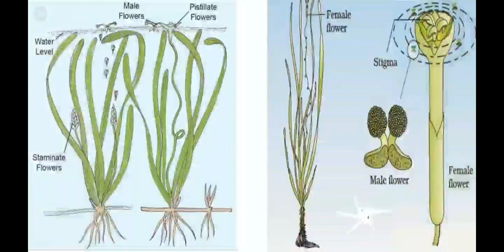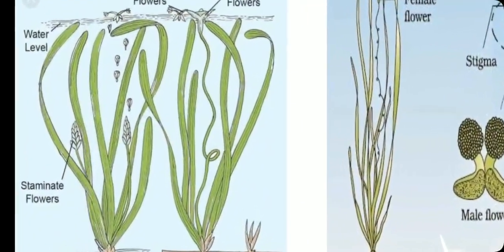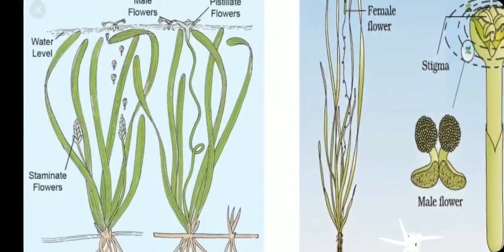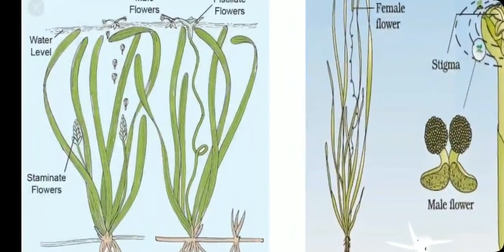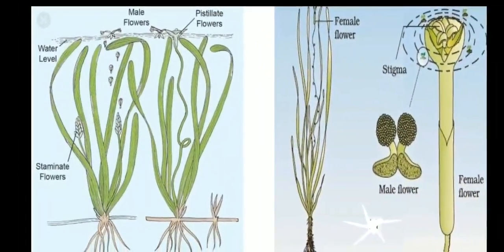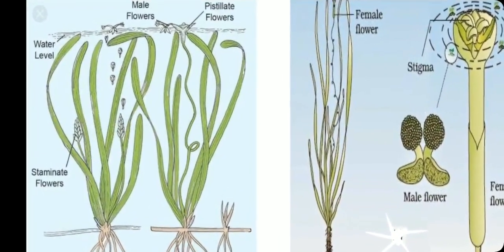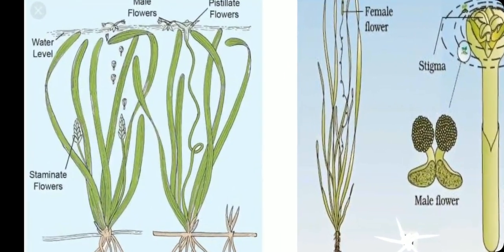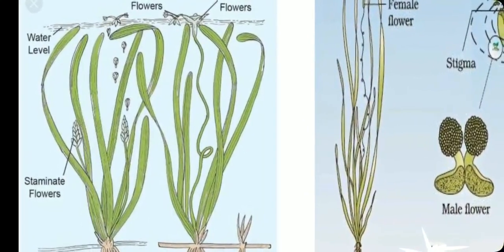This is a picture of Vallisneria, and this is a dioecious plant, a submerged dioecious plant. Dioecious means the male flowers grow on a separate plant and the female flowers on a different plant. The roots are in the water, and the flowers can come over the surface of water.